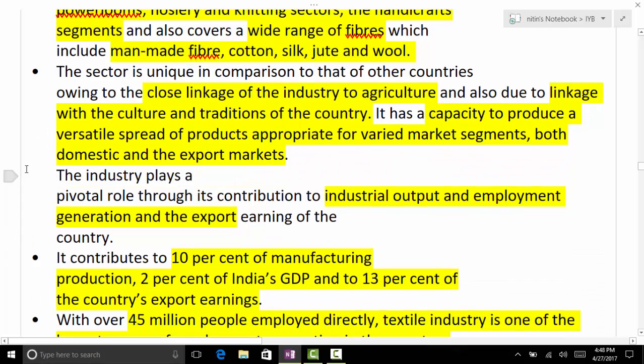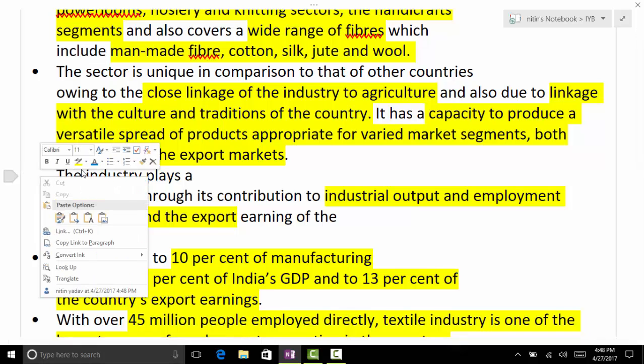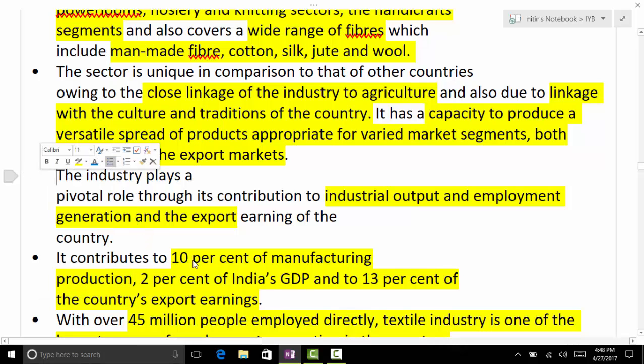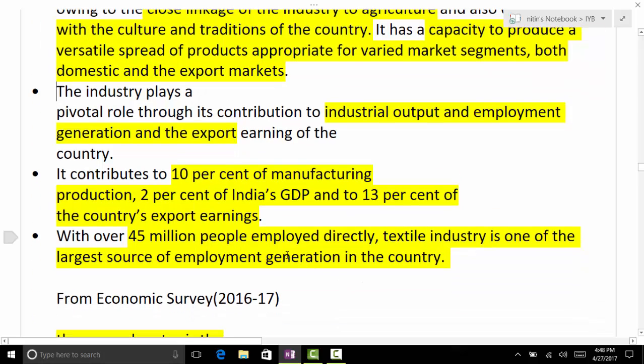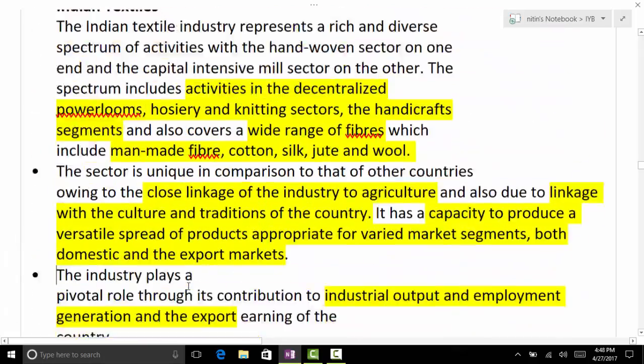Then the industrial output, employment generation and exports. Then certain data to back our analysis. What is the data? 10% of manufacturing production, 2% of GDP, 13% of export earnings. And how many people are employed? 45 million people employed directly. So it is one of the largest sources of employment generation.